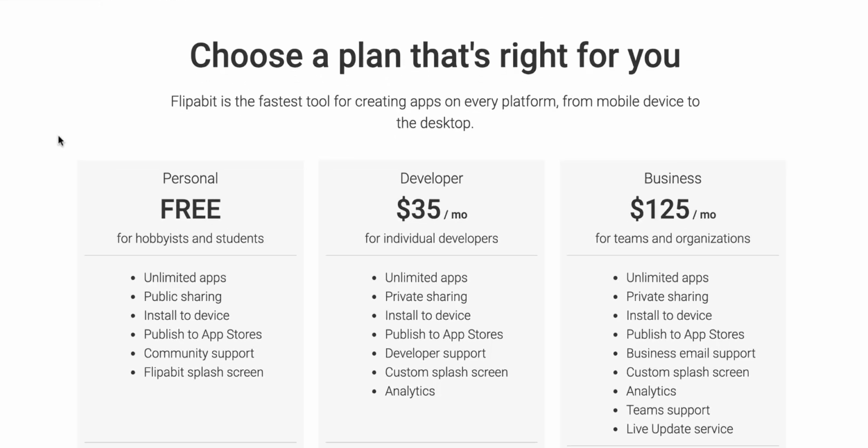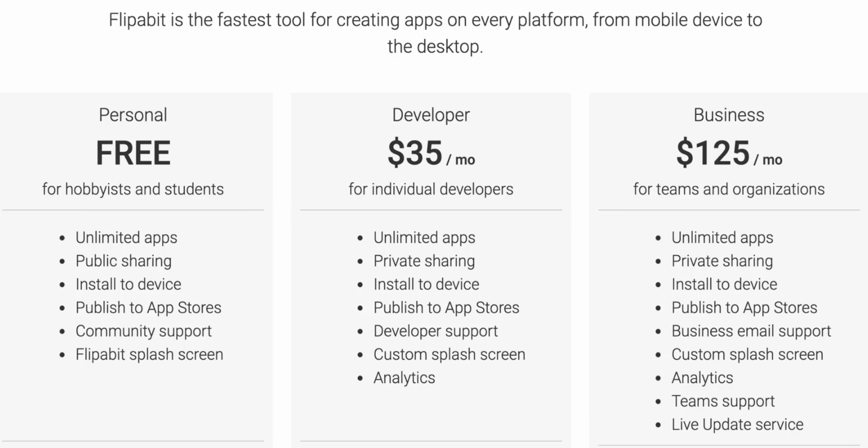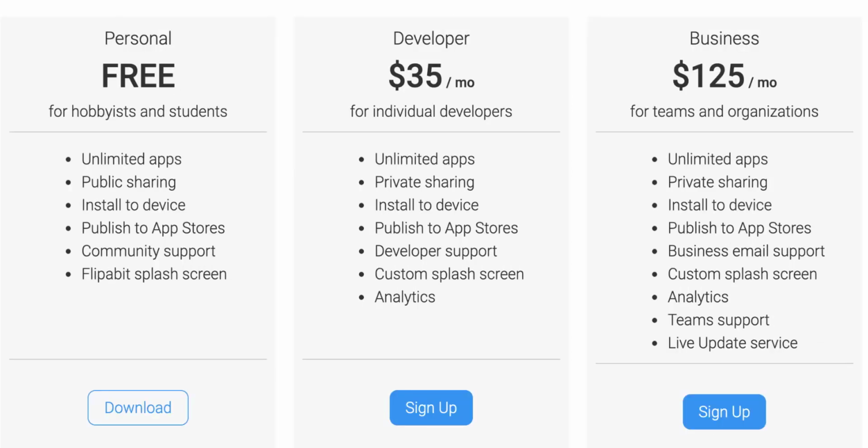Flipabit, you can start for free and you can have unlimited apps, public sharing, install to the device, publish to app stores. What's the difference? You have to pay to have a private sharing app. At the developer level, at $35, you can also have access to analytics. That's not bad. It depends on what you're trying to create, but you can go pretty far with the free plan, and then depending on what you're trying to track, then you can switch over to analytics.